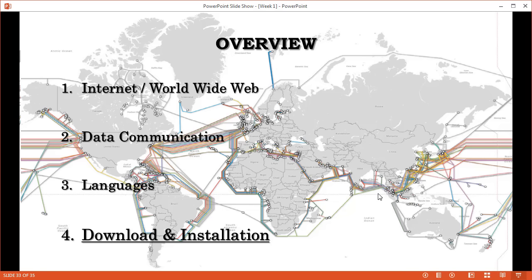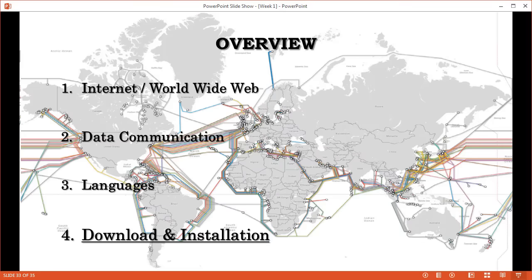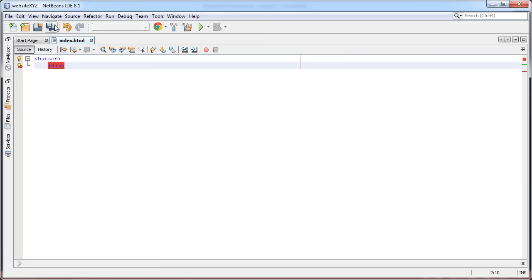And now finally, we will do the download and the installation of some necessary software. And it should be clear by now, what software do we need? What is our job? Our job is to write code. Therefore, of course, we need a software in which we write the code, an environment for it. And the one used in this course is NetBeans.